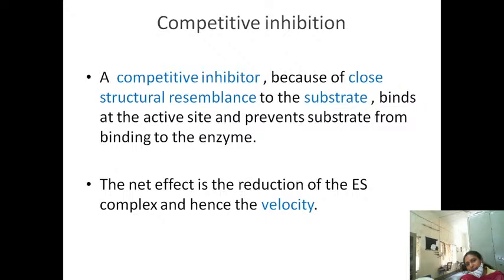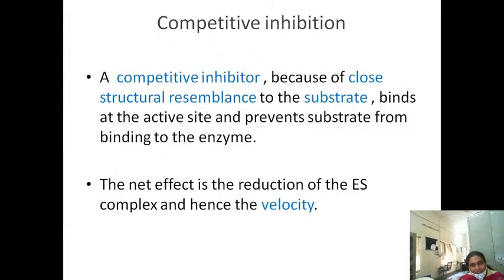What is the normal one? Normal one is enzyme plus substrate to form enzyme substrate complex. But here what happened? The inhibitor has structural resemblance with the substrate. Because of that, the inhibitor goes and binds to the active site of the enzyme and prevents the binding of the substrate. So rather than forming enzyme substrate complex, enzyme inhibitor complex is formed and there is no more production of the products.